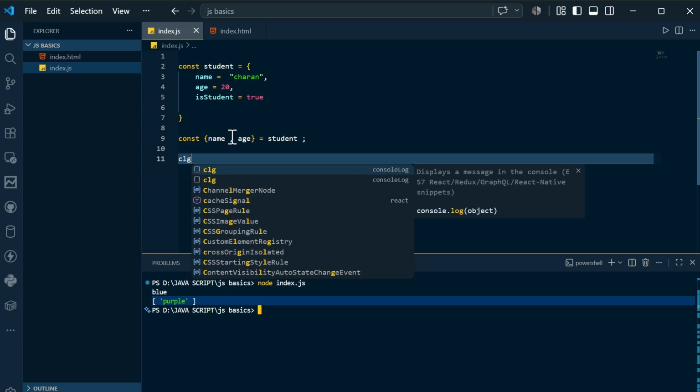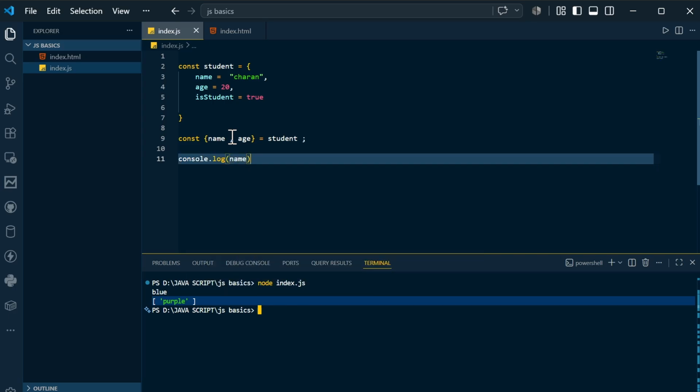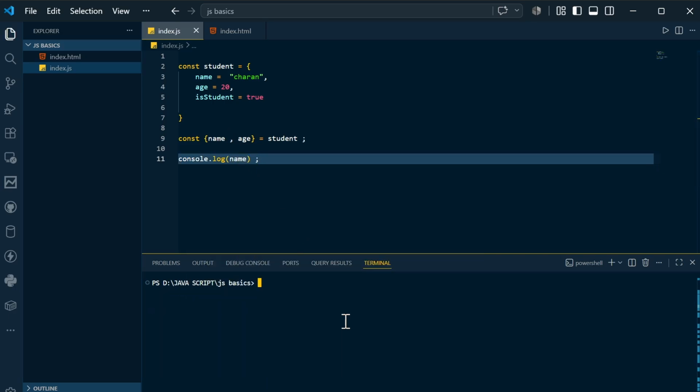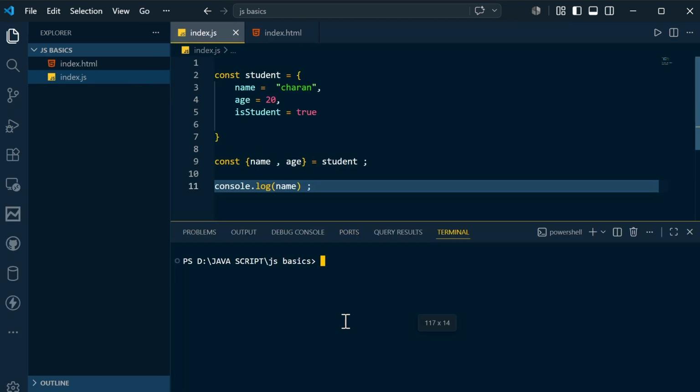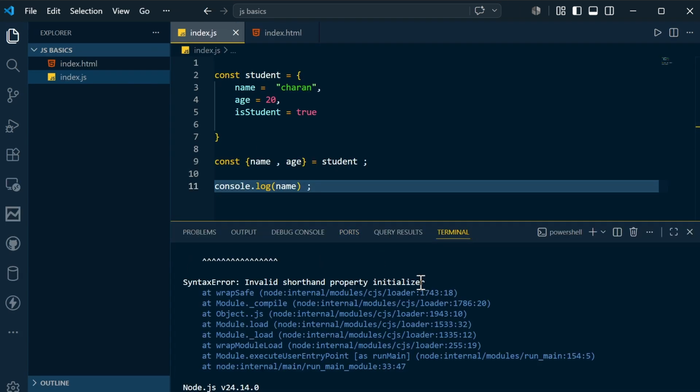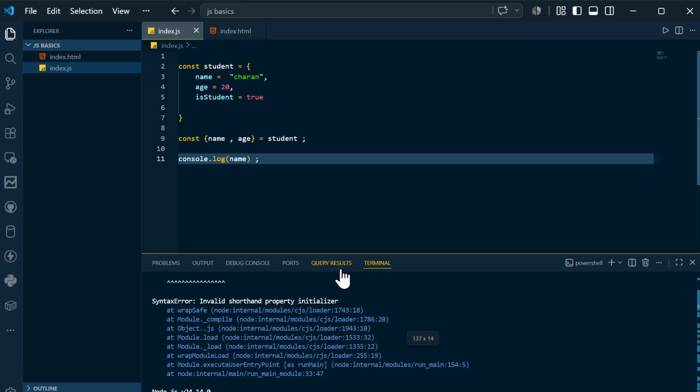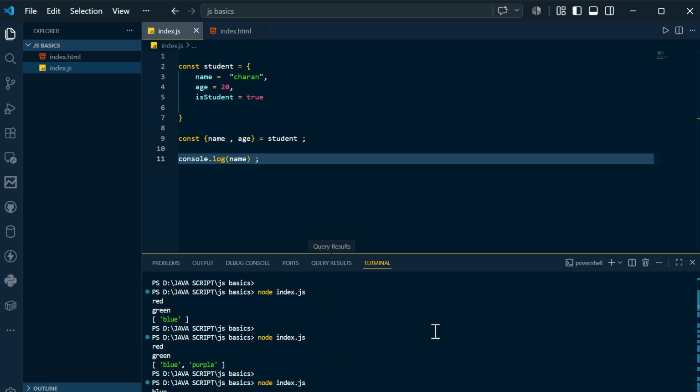So you can simply see what the name is. You can clear the terminal and increase the size if you want. If you compile and run, it is saying syntax error. What's the problem?